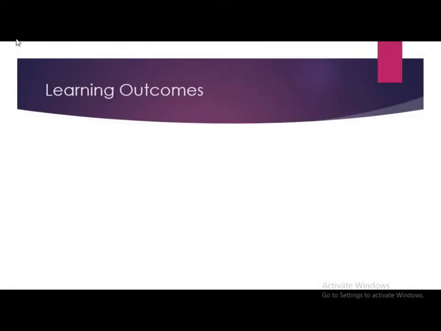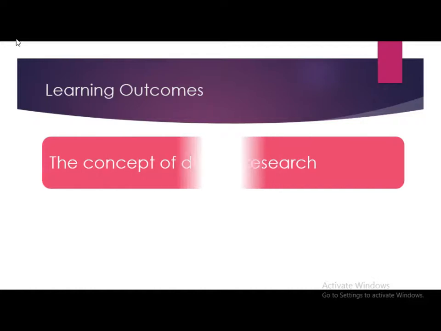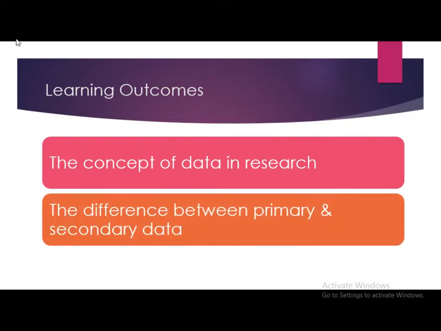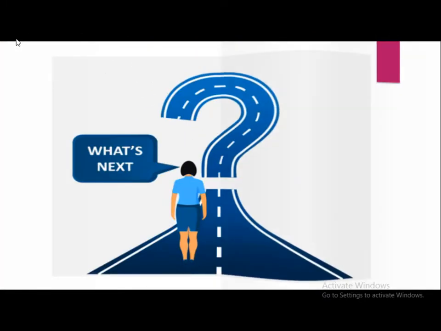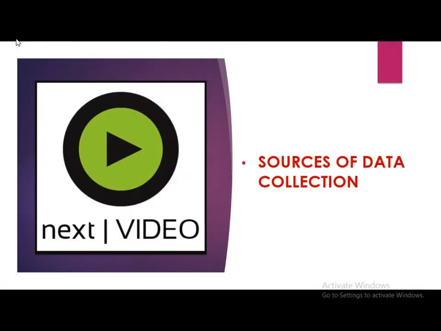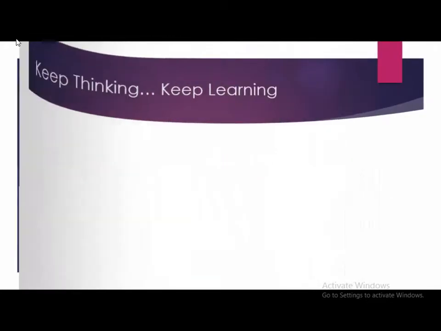So learning outcomes from today's session, we have understood the concept of data in research, and we have also understood the need of data for research. It is for decision making. And we have seen the difference between primary data and secondary data. What is next? In my next video, we will understand sources of data collection.